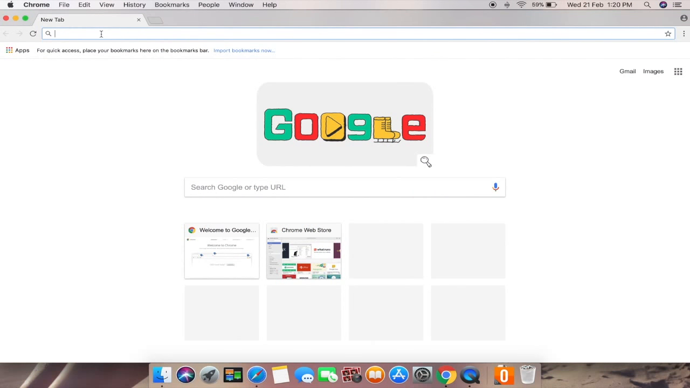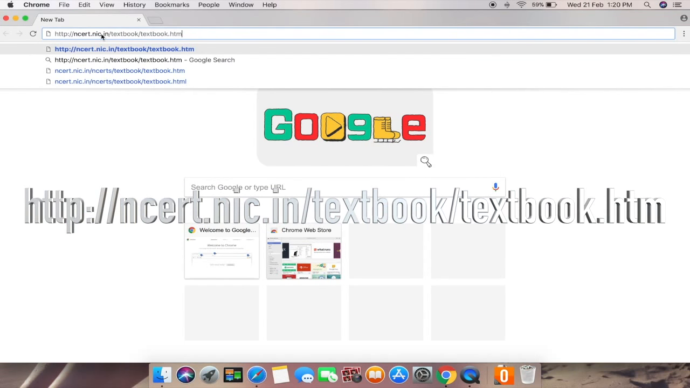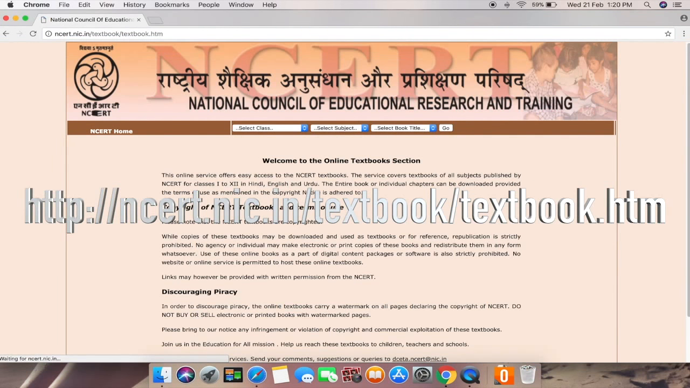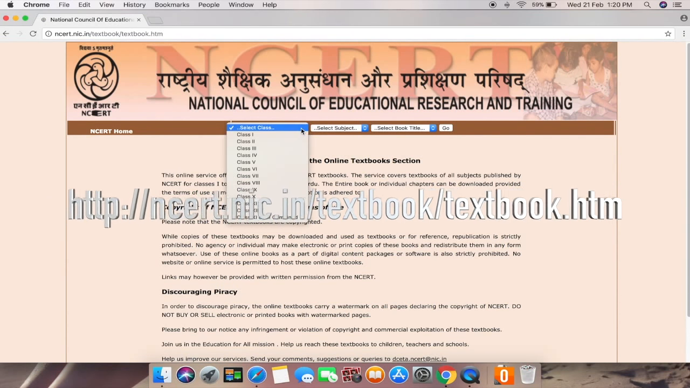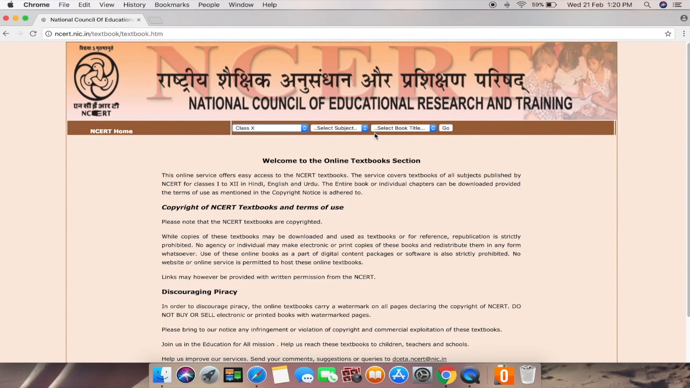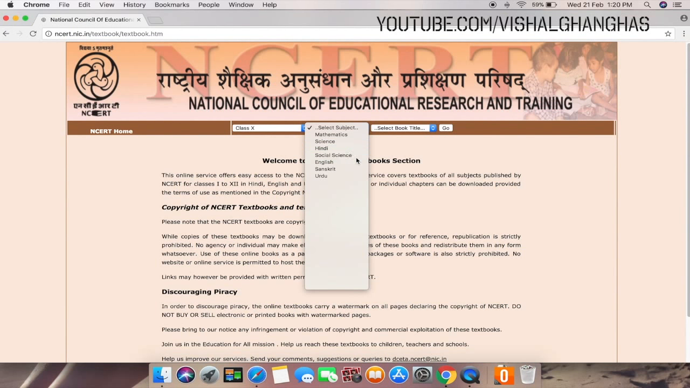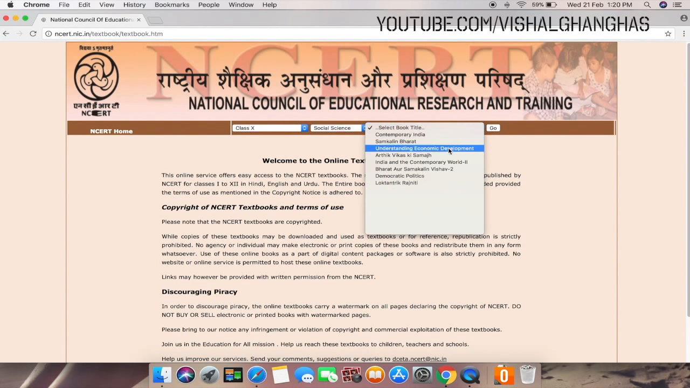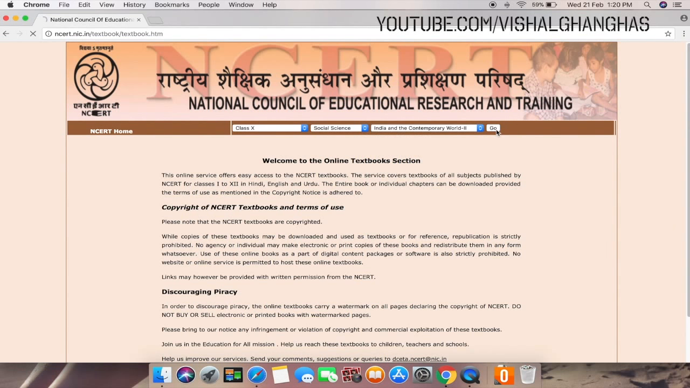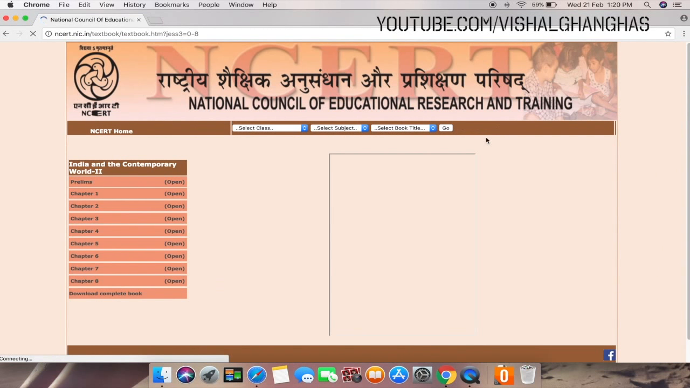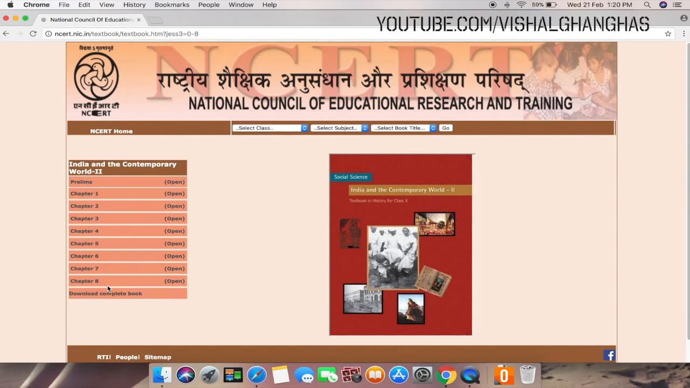So, for all the NCERT books, you can just go to this link, which is obviously in the description down below. And here you can select your class, and then the subject, and then the book title. Then you can find all the chapters, and you can also download the full NCERT book in PDF format.